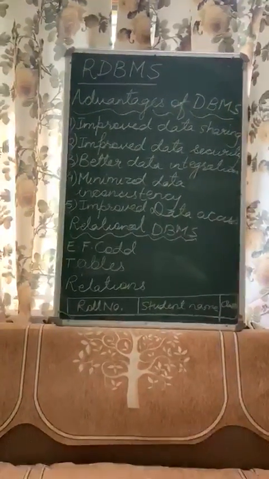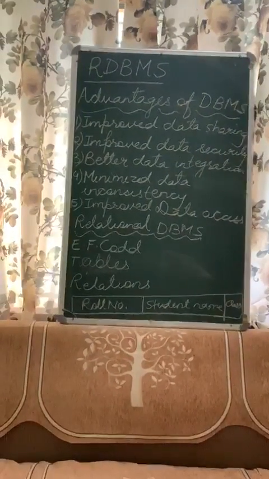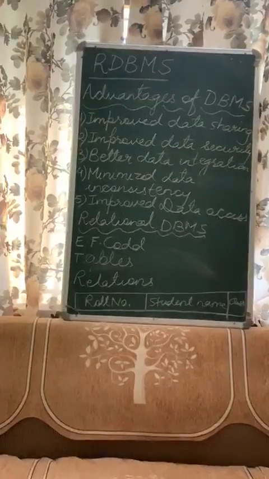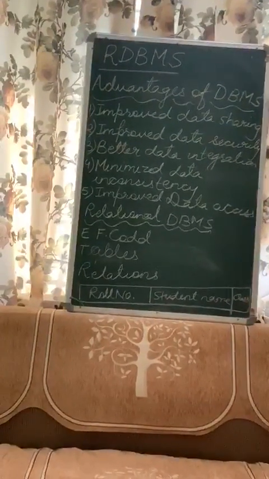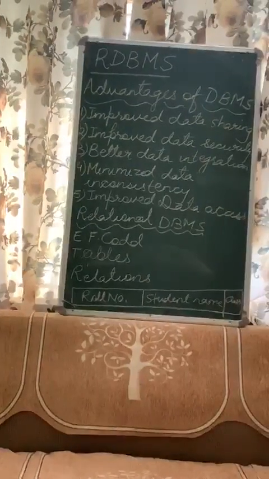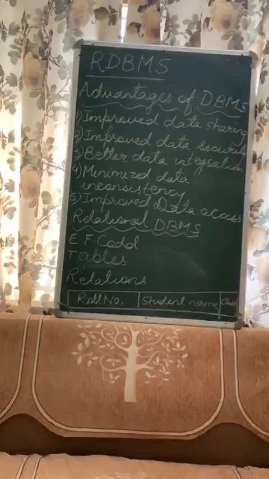Next is minimizes the data inconsistency. Now, data inconsistency exists when different versions of the same data appear in different places.